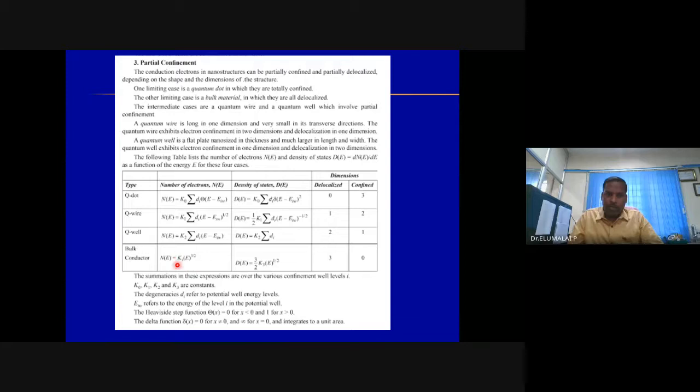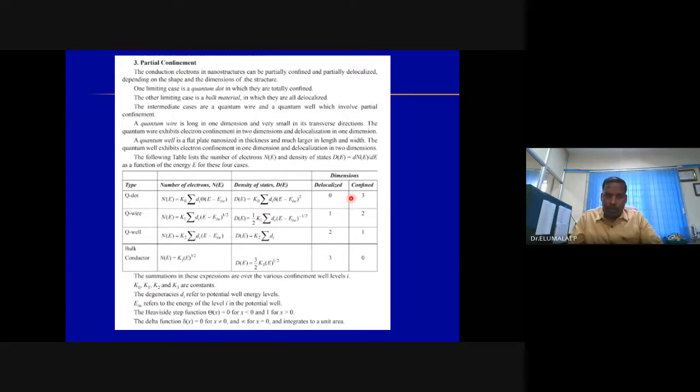This is the equation for getting the total number of electrons present in the bulk material. And it's a differentiation with respect to E. N is equal to K3 E to the 3 by 2. So dN by dE is 3 by 2 K3 E to the 3 by 2 minus 1. This is the number of electrons corresponding to the nanostructure quantum well, and it's a differentiation dN by dE. Now we know it is the density of state. D is equal to this. Similarly, quantum dot, number of electrons, density of state. This is the mathematical formula.